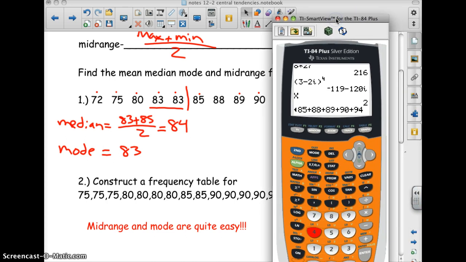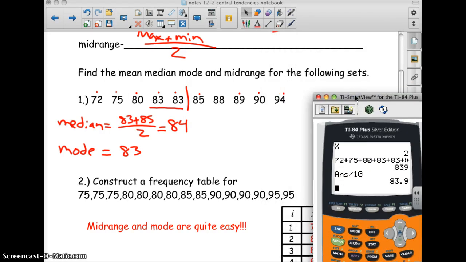And that's it. And divide that by, I believe there were 10 elements. Divide by 10, 83.9. Again, mean is just the average.